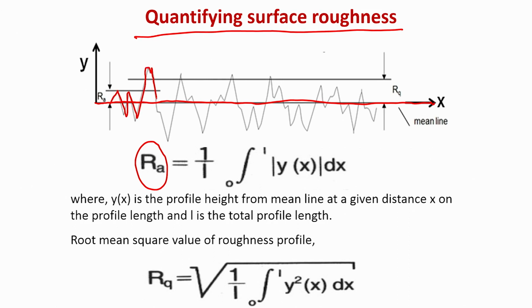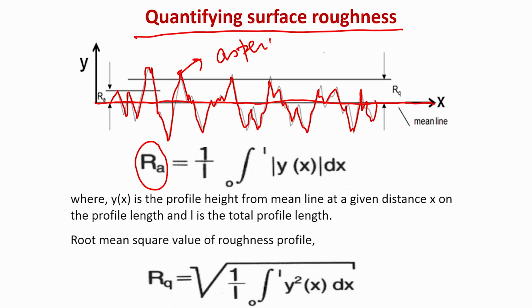These are the peaks and these are the valleys. Sometimes the peaks are very sharp, or the valleys can be sharp, or they can be bimodal peaks, and there are a lot of undulations. These constitute the asperity, which I mentioned in the last lecture.